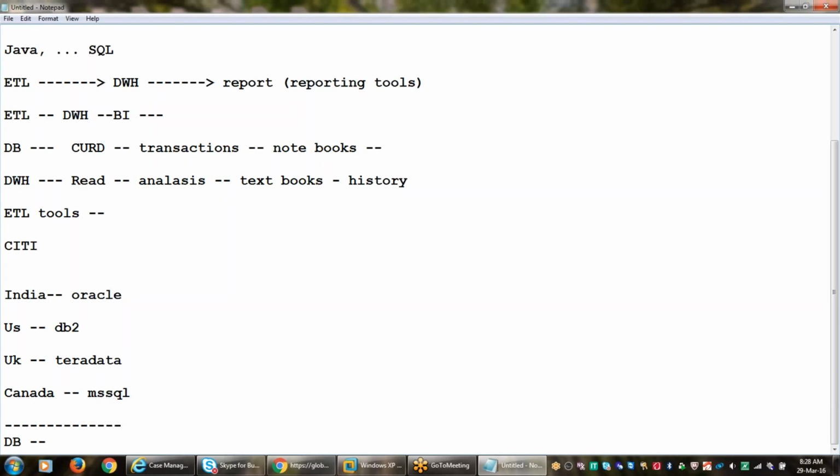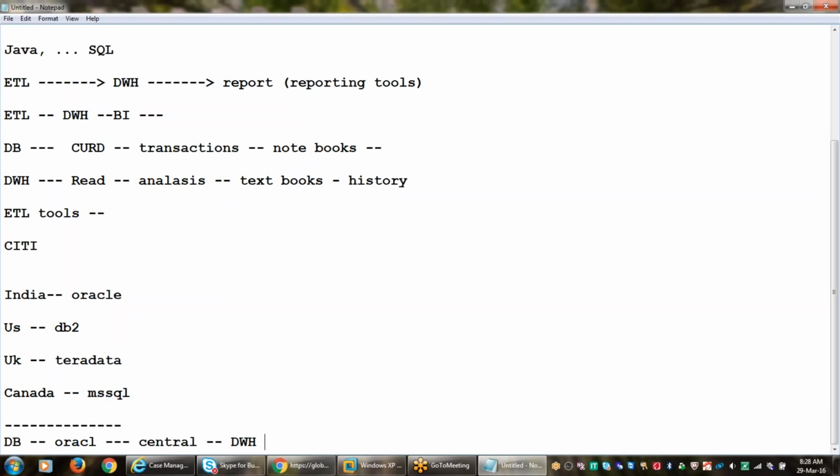They will use one common database, for example Oracle, and load all these countries' information into it. So they are extracting information from the different countries and keeping it in one place. That is called a centralized place, and we can call this a data warehouse.